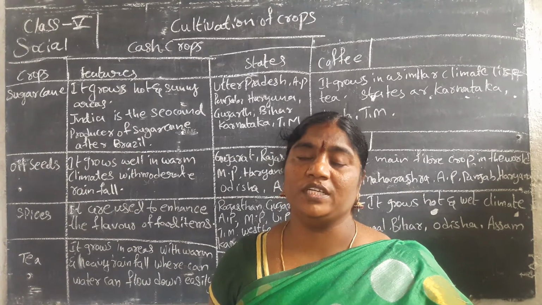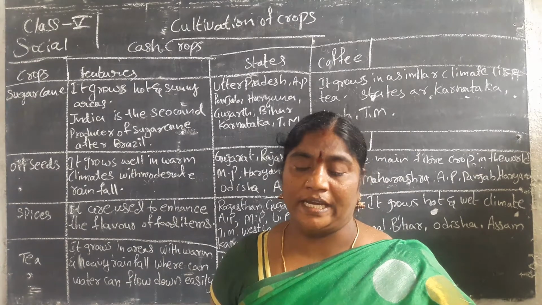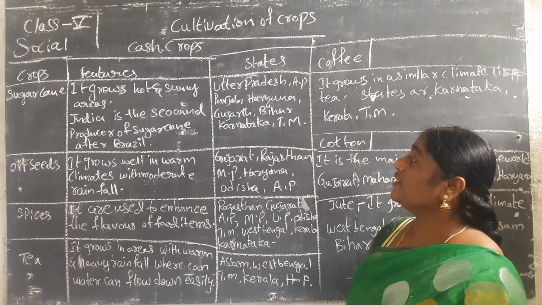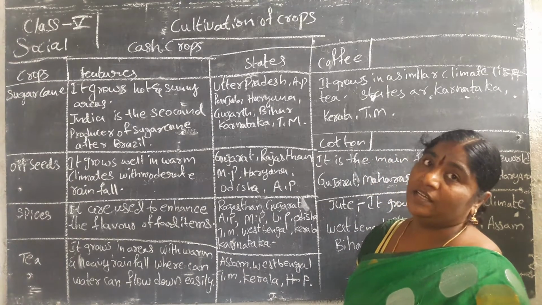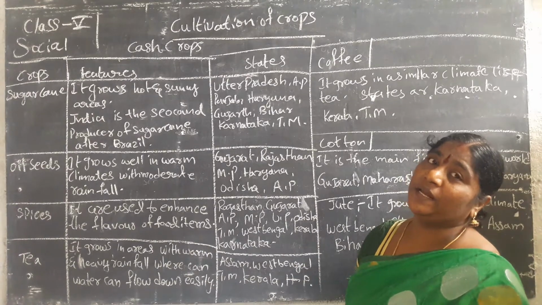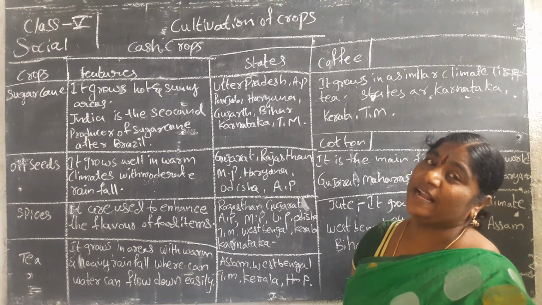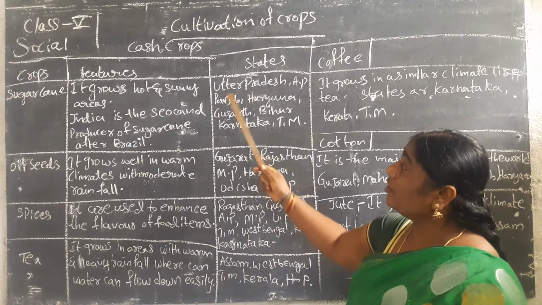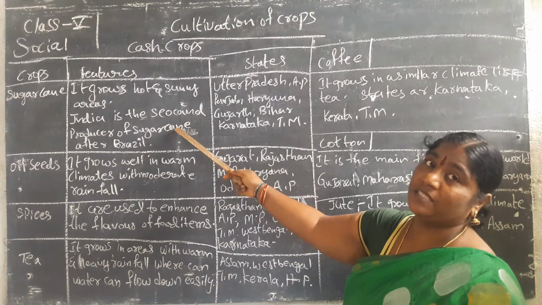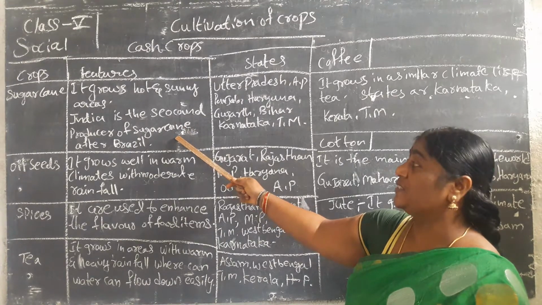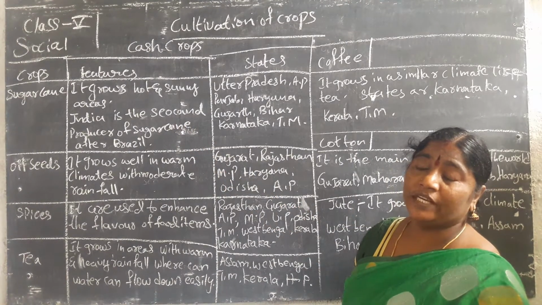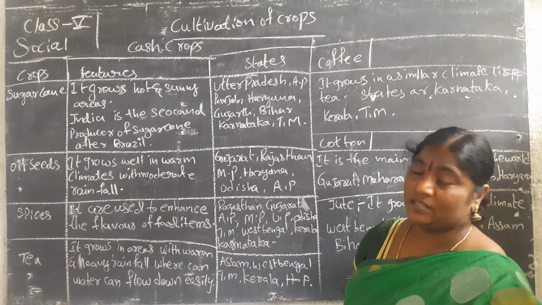India is the second largest producer of sugarcane after Brazil in the world. Rice is in second place after China.